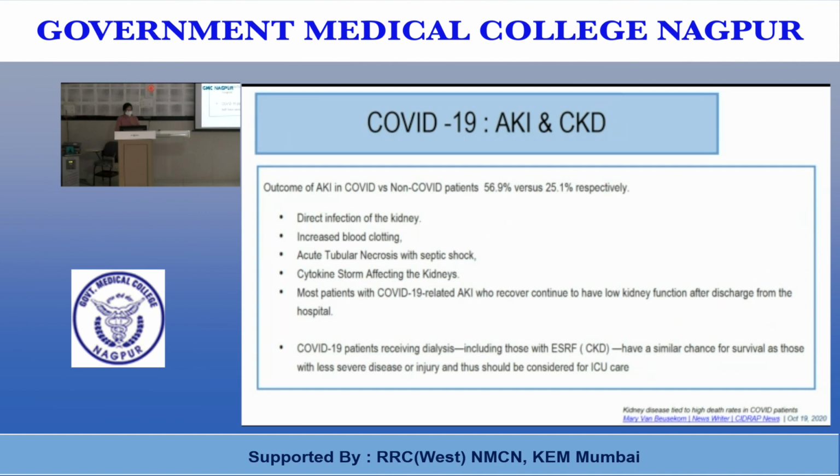It affects the kidney through direct infection, increased blood clotting, acute tubular necrosis with septic shock, and cytokine storm. Most patients with COVID-19 related AKI who recover continue to have low kidney function even after discharge from the hospital. COVID-19 patients receiving dialysis, including those with ESRD, have a similar chance for survival as those with less severe disease or injury, and thus should be considered for ICU care.